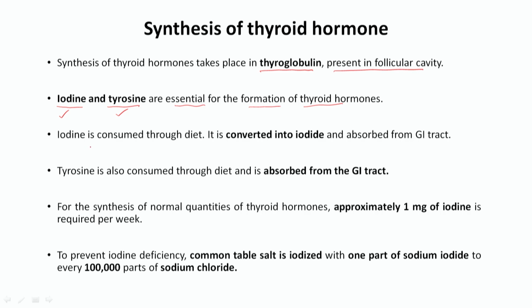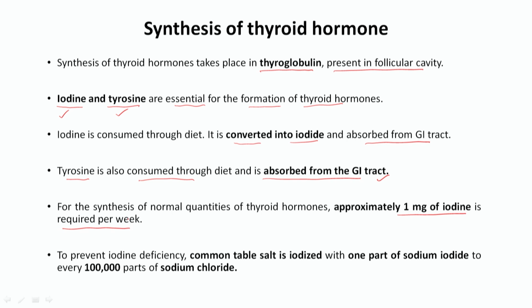Iodine, as we know, is consumed through the diet, it gets converted into iodide, and then this iodide is absorbed from the gastrointestinal tract. Later on, in the next slide, we will show you how the iodide gets into the thyroid follicle and how it helps in the formation of the T3 and T4 hormone. Then tyrosine, as I told, is also consumed through the diet and is absorbed from the gastrointestinal tract. For the synthesis of a normal quantity of thyroid hormone, approximately 1 milligram of iodine is required per week.